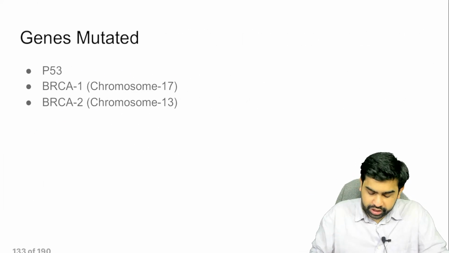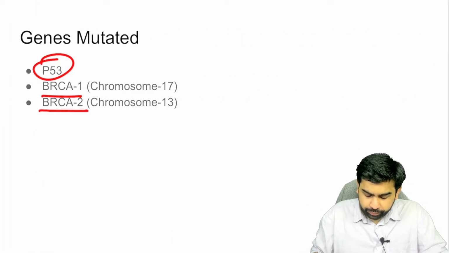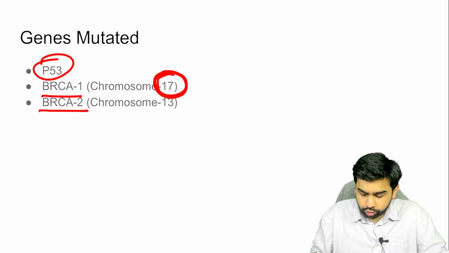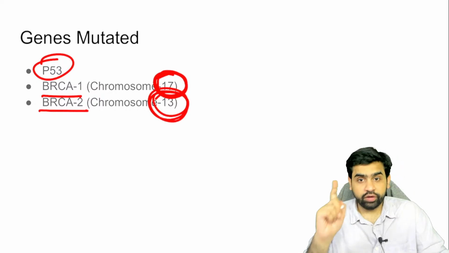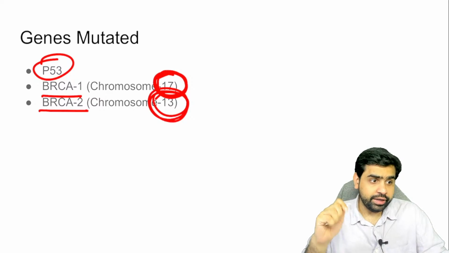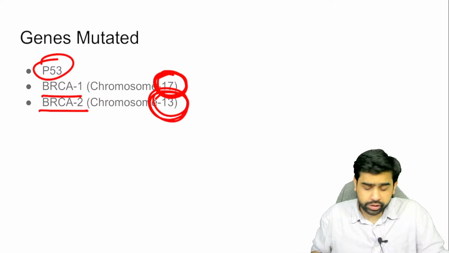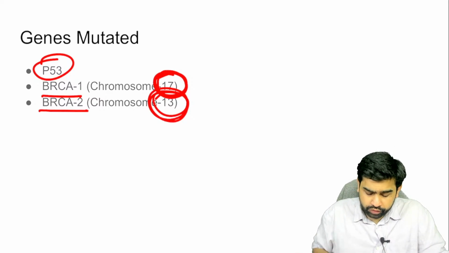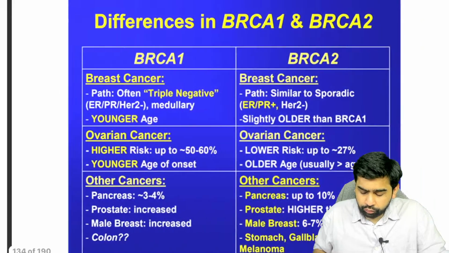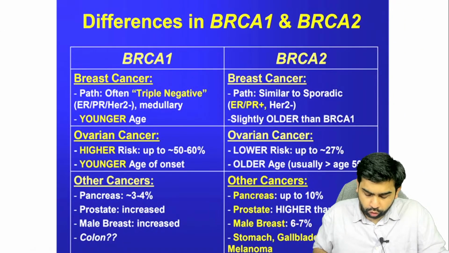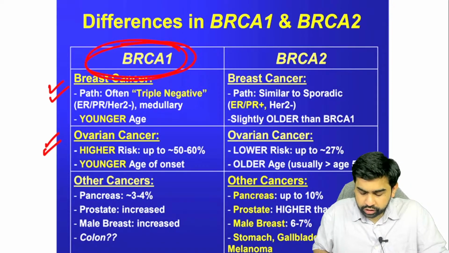Okay, then the genetic mutations, we have P53, BRCA1, BRCA2. So BRCA1 is located on chromosome number 17, BRCA2 is located on chromosome number 13. Do not forget this, this is very, very important. Now, what you need to understand over here is which is more aggressive. BRCA1 is the one which is more aggressive if you talk about breast cancer or ovarian cancer.